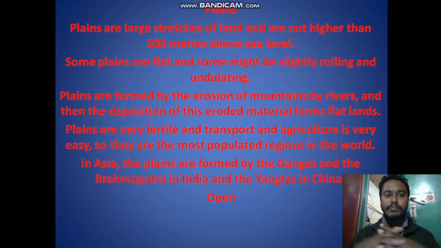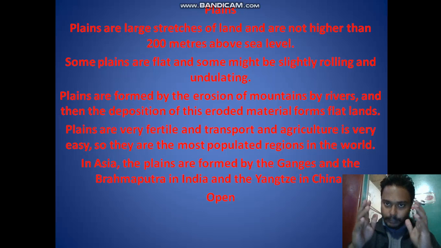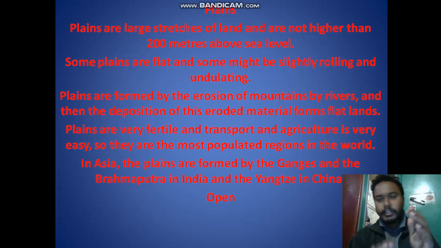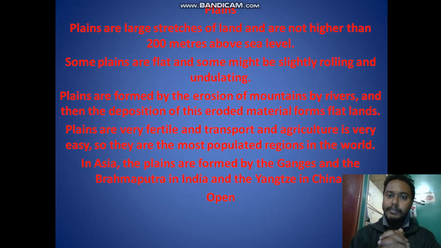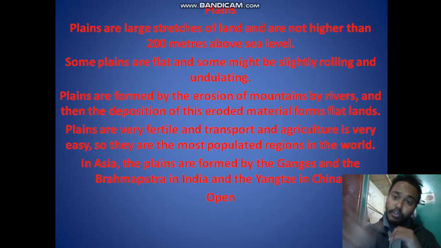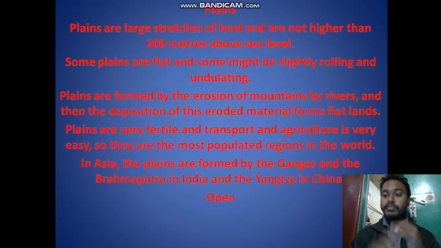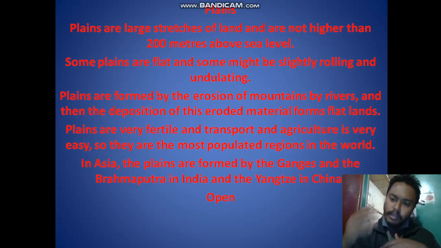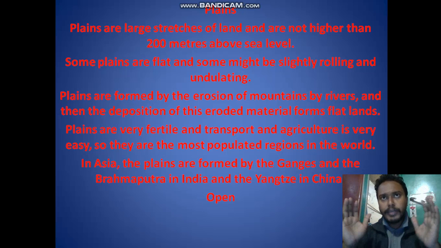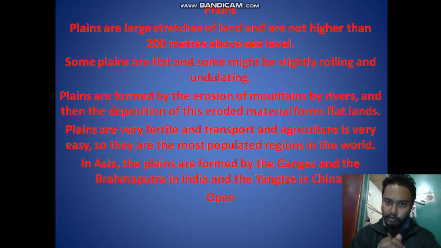That's a plain area. Plain areas are slightly rolling and a little bit undulating, but plains are formed from mountains only. How is a plain area formed? By erosion of soil with the help of rivers, wind and all this. It takes many years for the plain area to form with the help of all these, and it becomes flatland. In plains, land is fertile, cultivation is very easily available, and transport is very easy.